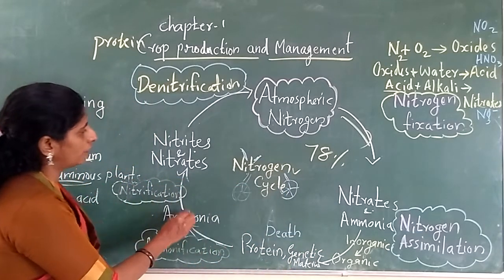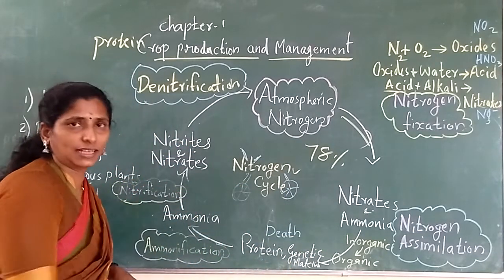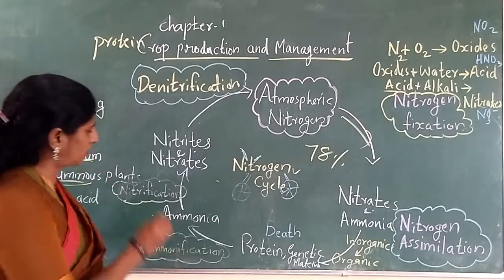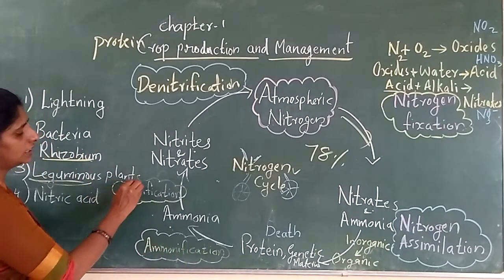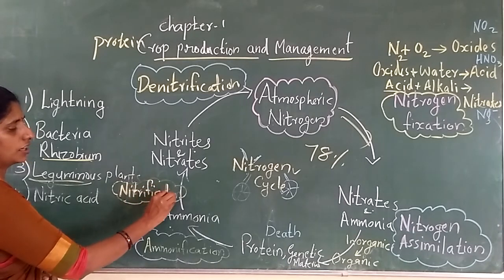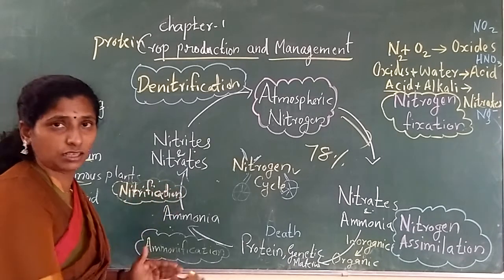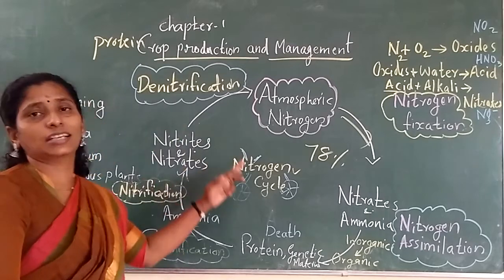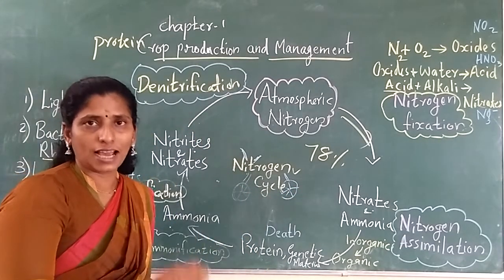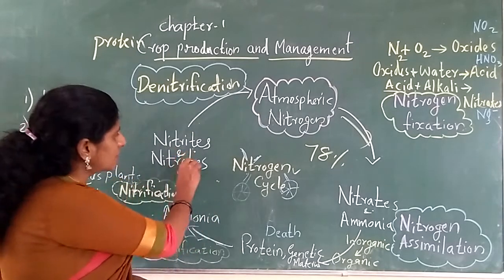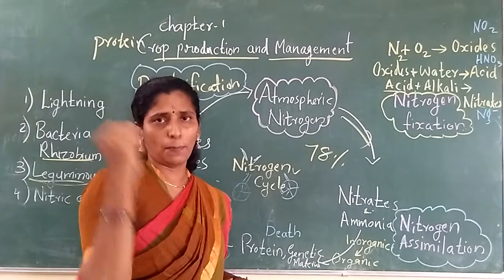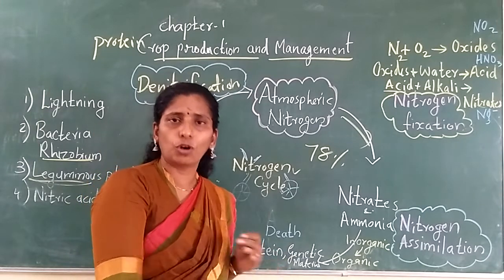This ammonia will again change into nitrates or nitrites with the help of some bacteria, and that process is called nitrification. Nitrification is the change of ammonia into nitrates. Ammonia into nitrates is called what? Nitrification. And some of these nitrates will be absorbed by whom? The plant.